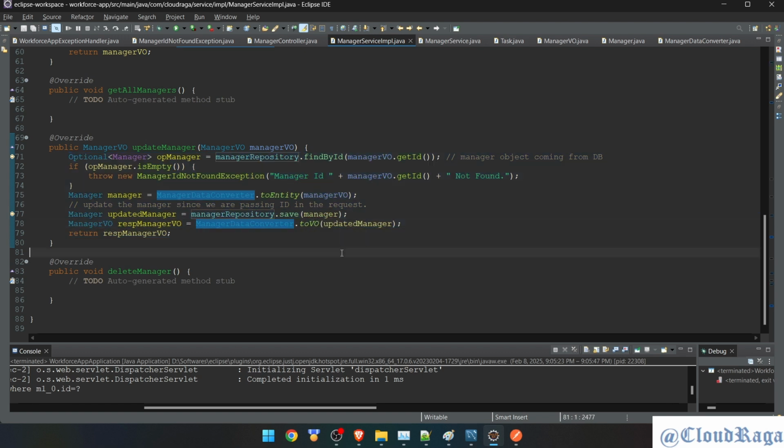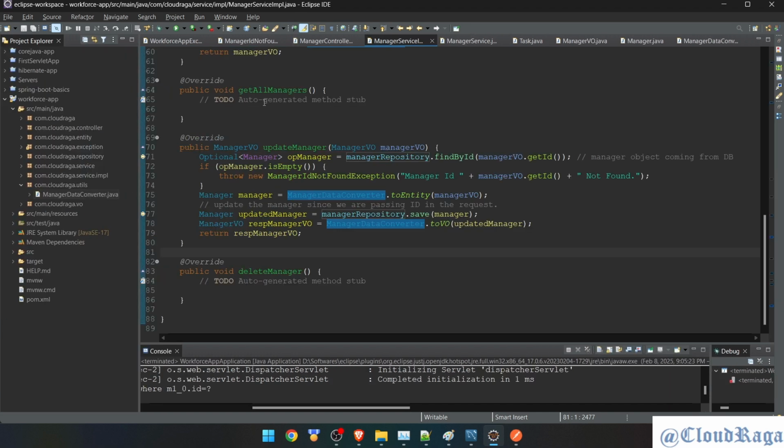Okay, let's check this as well. Always do this in the same pattern. Fix one API, then verify it. I can do everything in one flow and then test it, but I'm just teaching you how to start when you are learning something new. Don't do everything in one go, because then everything will get spilled up. That's why it's not running, why it is not working. Focus on one endpoint, fix it end to end, then jump to the next endpoint.